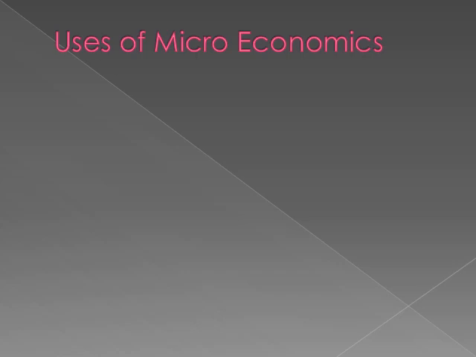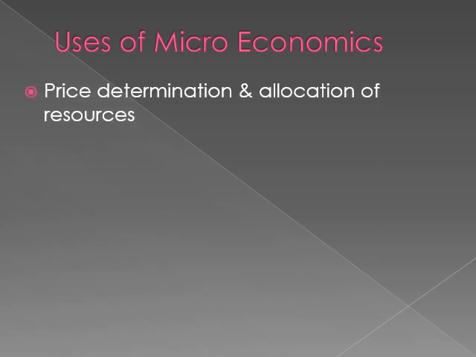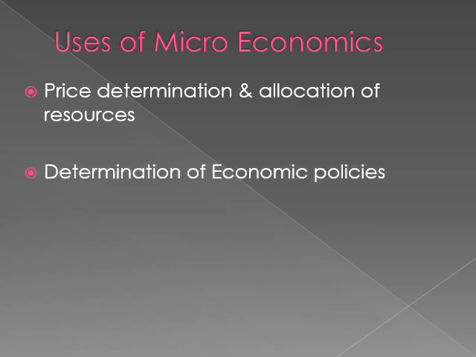Okay, so what are the uses of microeconomics? Where can we, what parts can be called microeconomics? So let's see the first thing, that is price determination and allocation of resources. So when we are talking about allocation of resources, or when we are talking about determining the price of something, that is microeconomics. Okay, next is determination of economic policies. When we are talking about policies taking place, any kind of economic policy, that will be considered to be microeconomics.